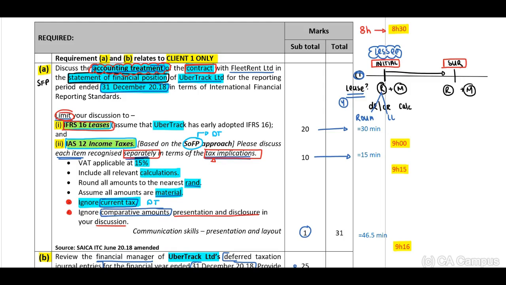Except if this is a short-term lease or a low-value asset, right? Now, we need to apply this, but if you quickly think about this, it will not be either of these two, right? Now, we need to move on to how do we calculate the right of use of the asset and the lease liability. Then move on to your subsequent recognition.